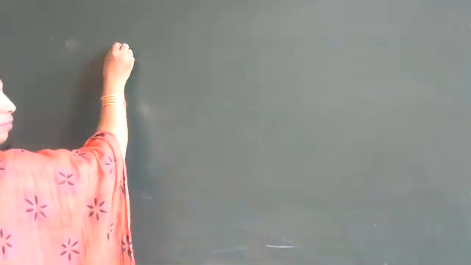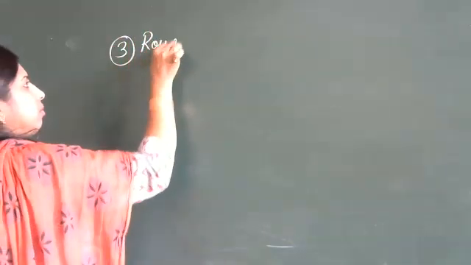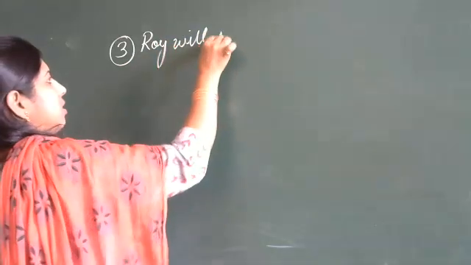Two examples we have already seen. Let us go to the third one.